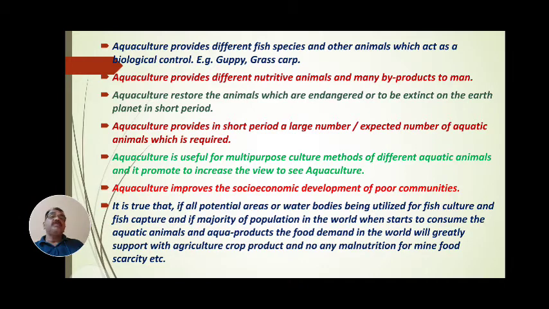Aquaculture provides different fish species and other animals which act as a biological control. We know that today we are sitting in our homes in isolation. The government has been telling us continuously to wear a mask, use regular sanitizers, and keep social distance to save ourselves from corona. Yes, aquaculture provides different fish species and other aquatic animals which act as biological control.